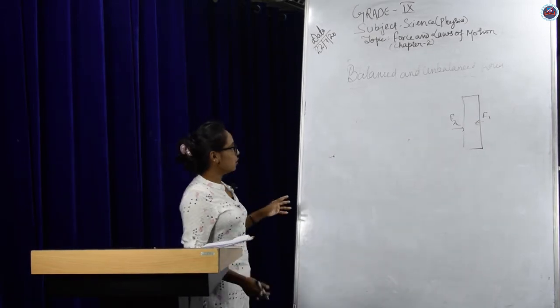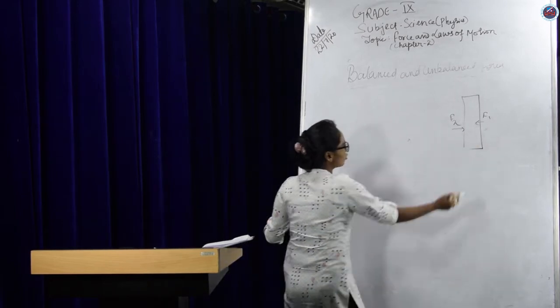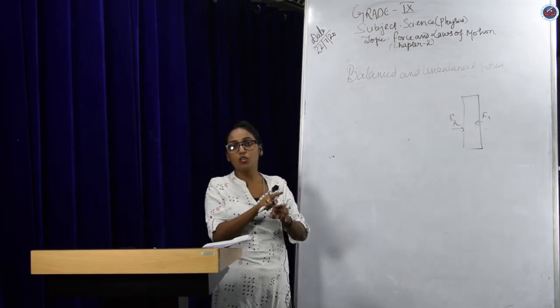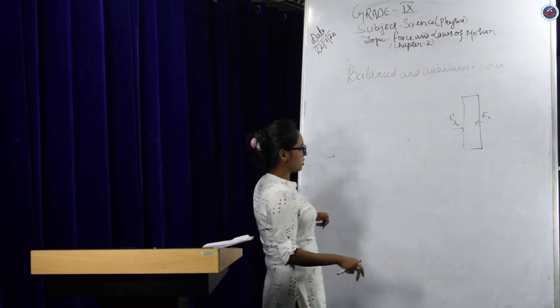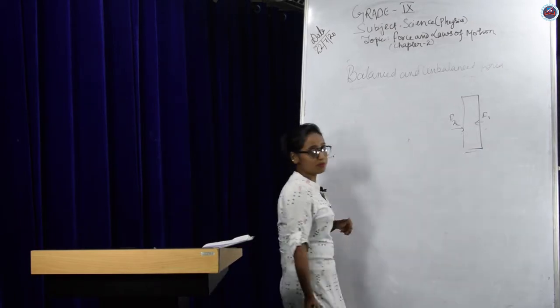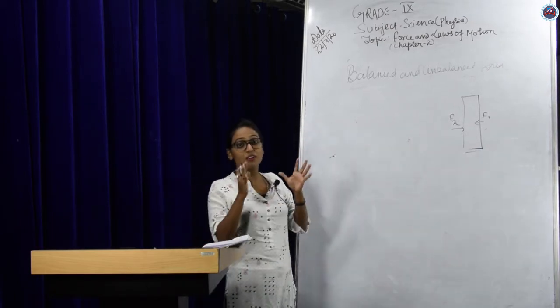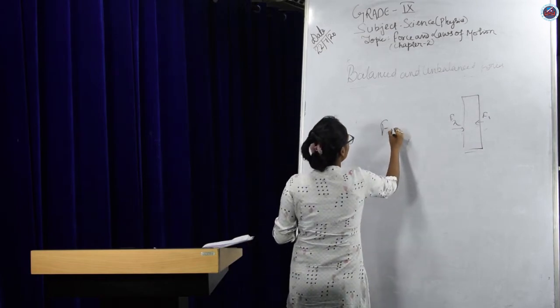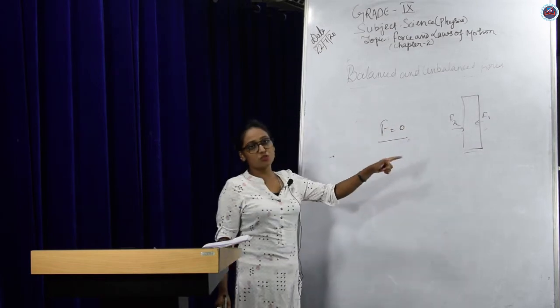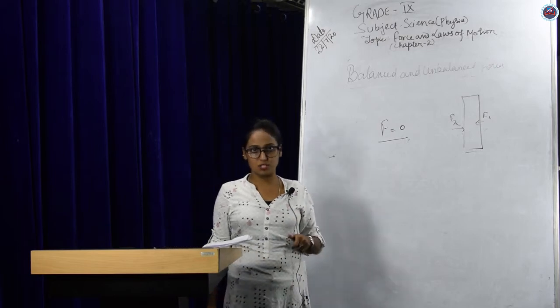Now if the effects of these two forces cancel out each other, and there is no displacement or acceleration, or the resultant force is equal to 0, that means the forces acting on the body are balanced forces.